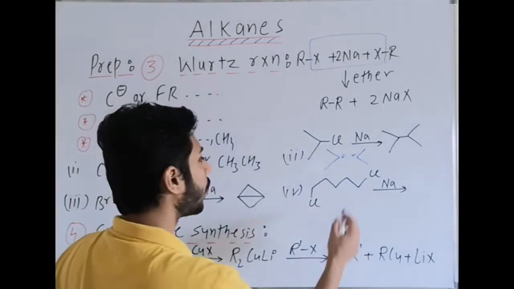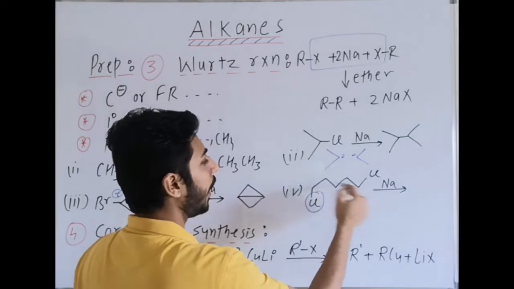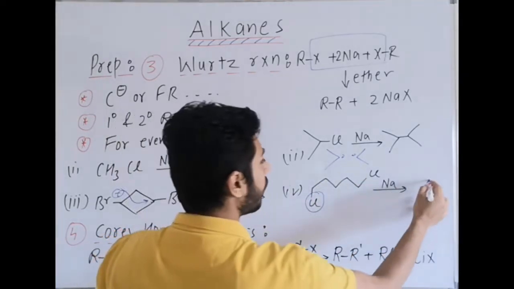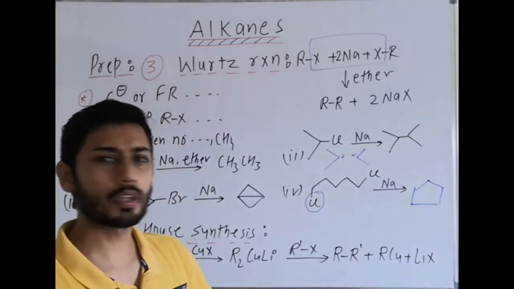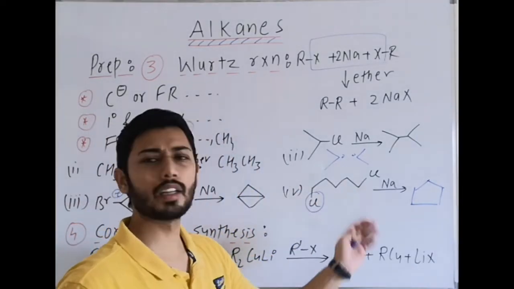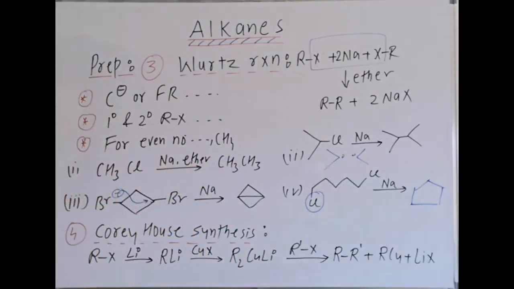Fourth, again an intramolecular Wurtz reaction. This may form a carbanion and it will attack from the backside. It will give the final product, a 5-membered ring. Clear? The other possibility is that both form radicals, and they combine, an intramolecular Wurtz reaction.